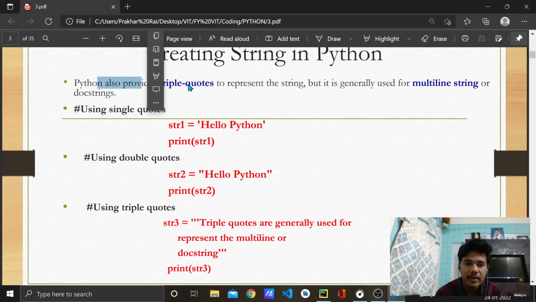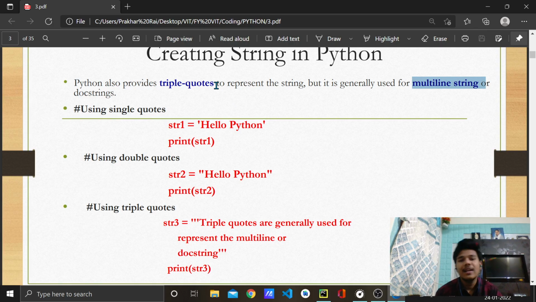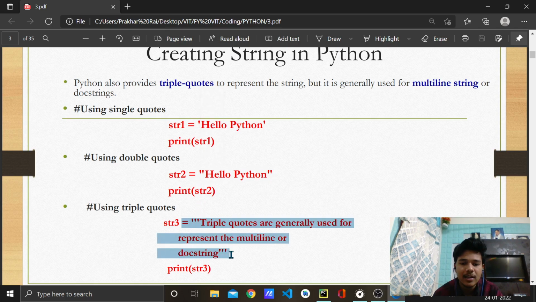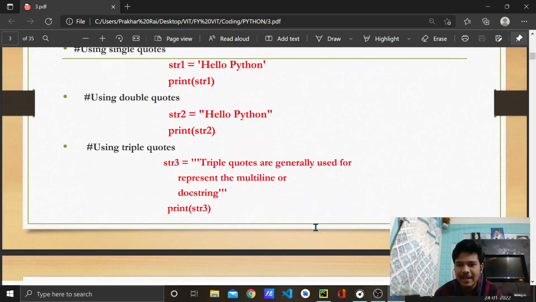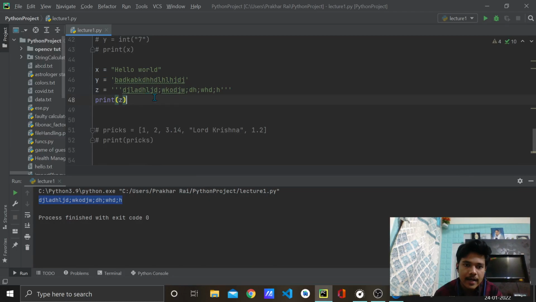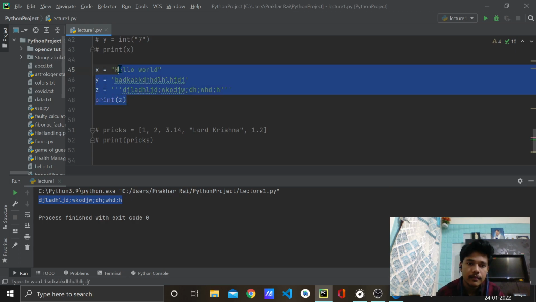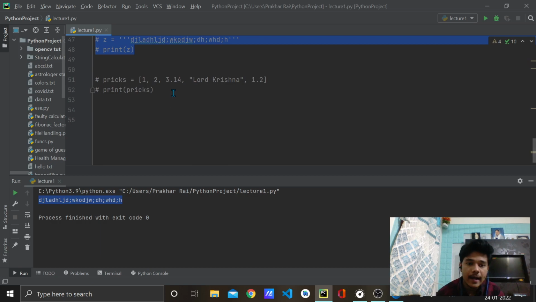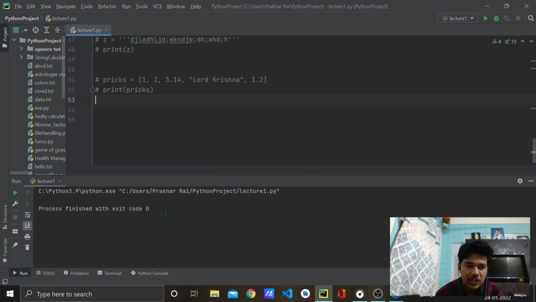See, Python also provides triple quotes to represent strings, but it is generally used for multi-line strings. So you can use it, but it is not a good practice, right? If you can use single quotes and double quotes, then why do you want to write it in triple quotes, right? Triple quotes is for multi-line, so leave it to that. Though you can do that as I have shown you, it is not a good practice actually. Good practice is double quotes or single quotes only. Now let me comment this out, and let me run to check if everything is clear.